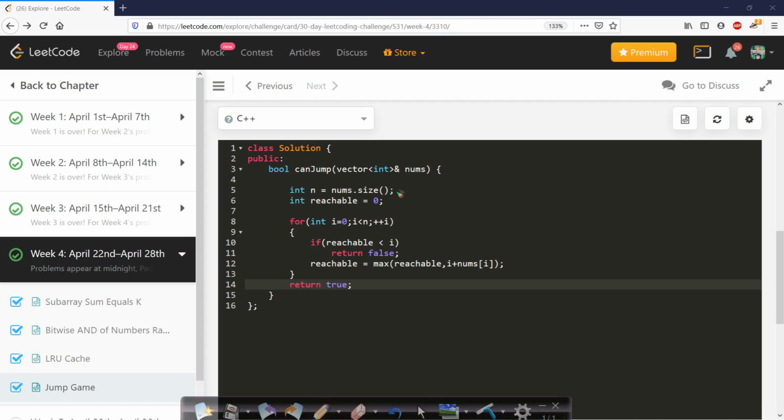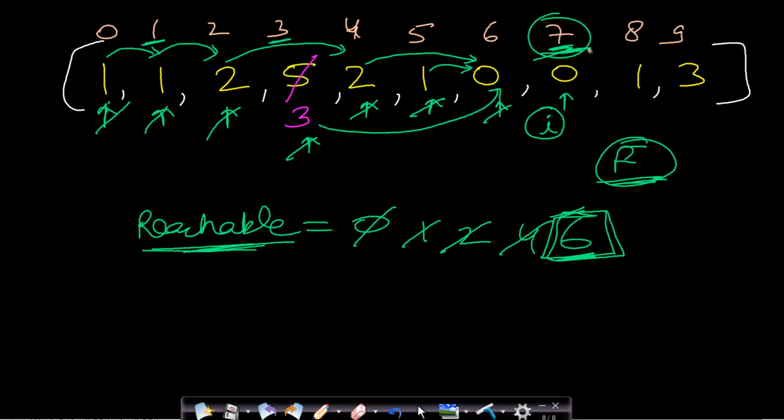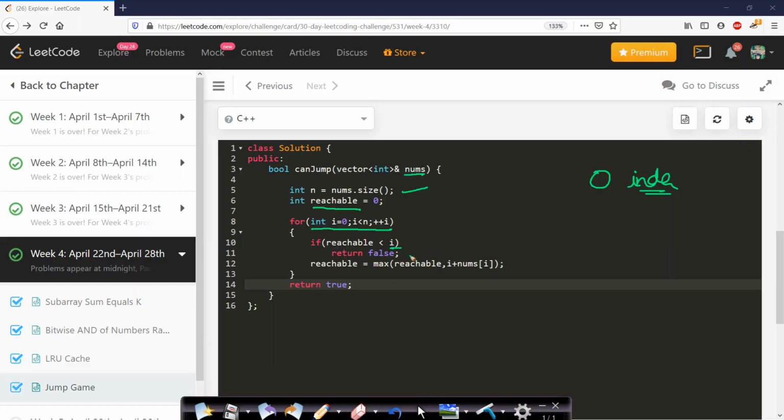Now this is a very simple code. Here we have received the nums vector. I have found the size of the vector and assigned reachable equal to 0, saying that our current reachability is only to this index number 0. So now I will start processing all the elements from the 0th index to the last index. Now if we find that reachability is lower than this index I, as I had shown you in this case, when we are at 7, then reachability was only to this index 6. So in this case reachable is less than the current index I. So whenever this happens, we will simply return false, saying that we cannot reach this ith index.